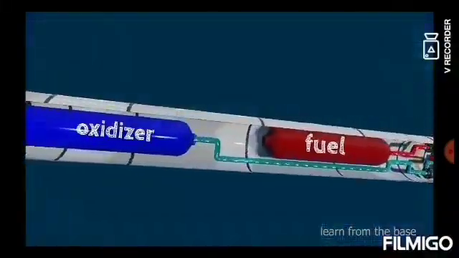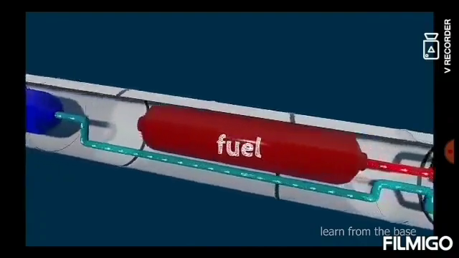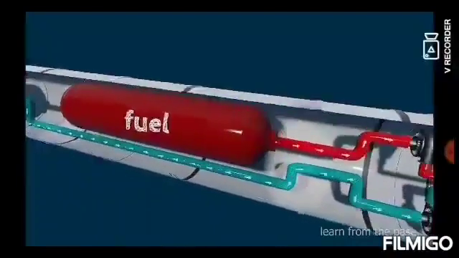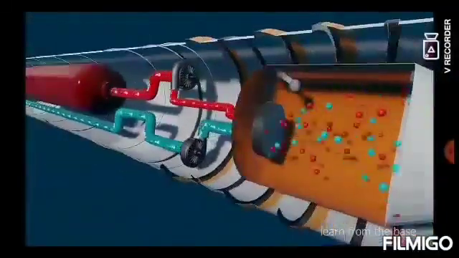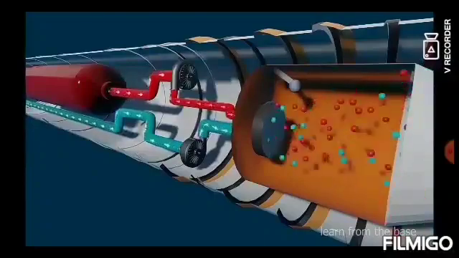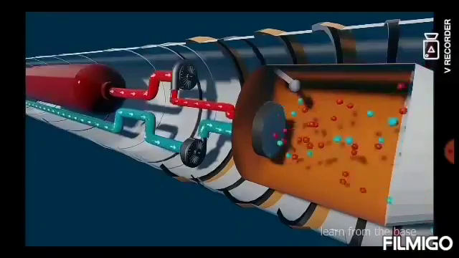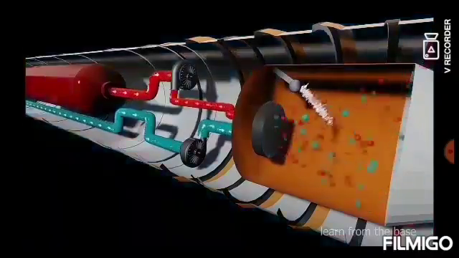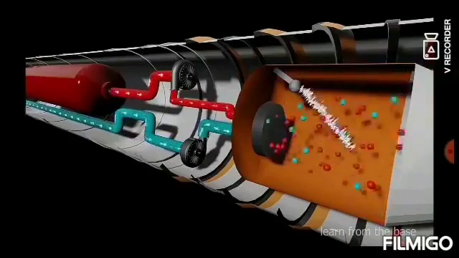Next one is the working principle of the rocket. With the help of the turbo pumps, the fuel and oxidizer are pumped into the injector. The injector converts the liquid propellant into small droplets and sprays them into the combustion chamber. The flow through the injector is controllable: it can be increased or decreased with the help of an electrical signal. The igniter generates a spark.